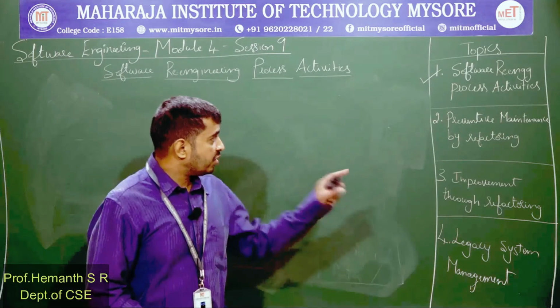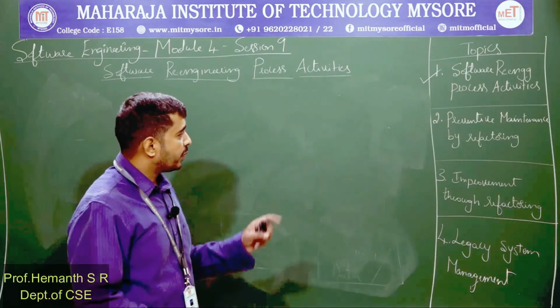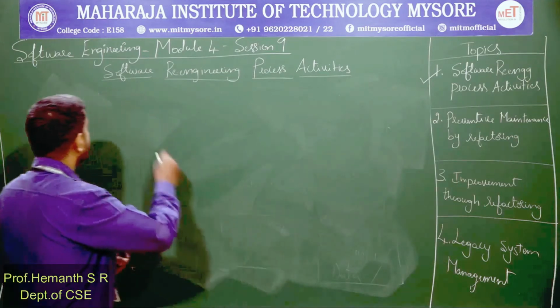Okay, now we will take up the second part, preventive maintenance by refactoring.